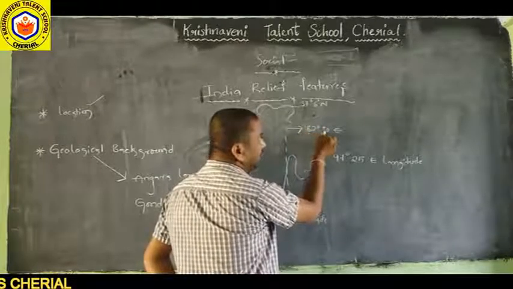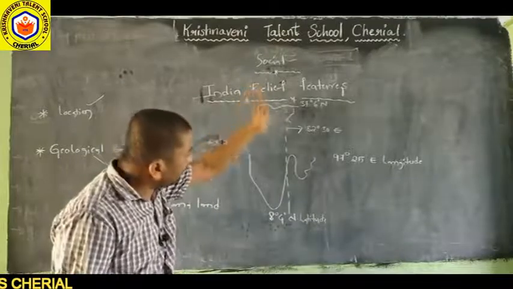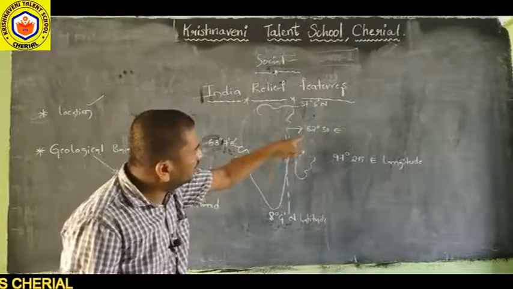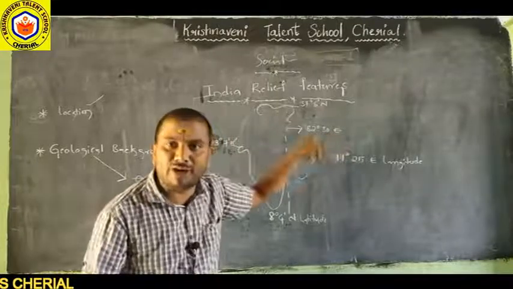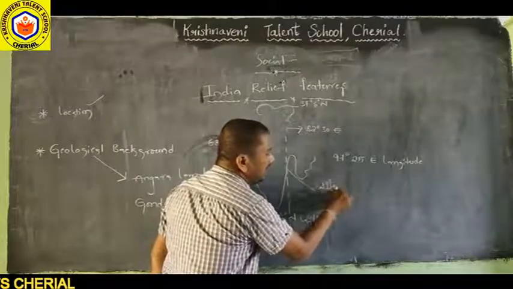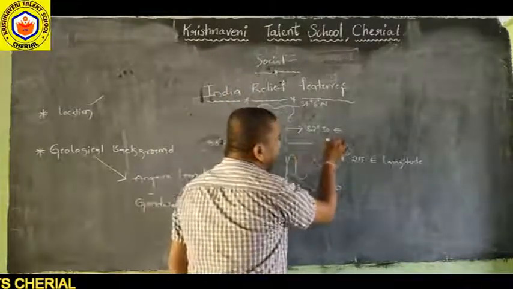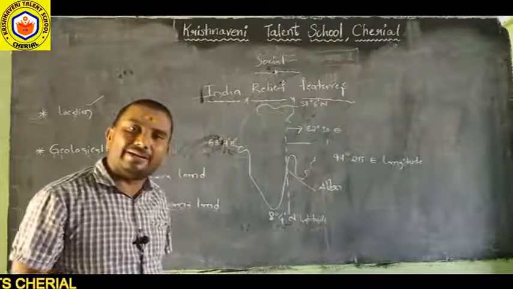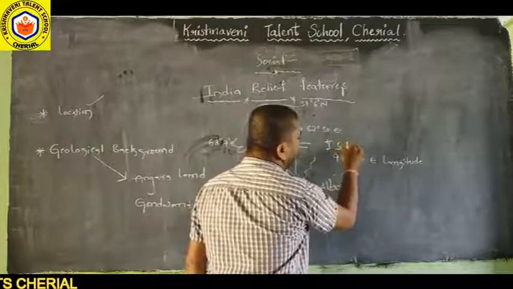82 degrees 30 minutes east longitude is passing through the middle of India, in the Allahabad area. This is taken as the Indian Standard Meridian, or Indian Standard Time.